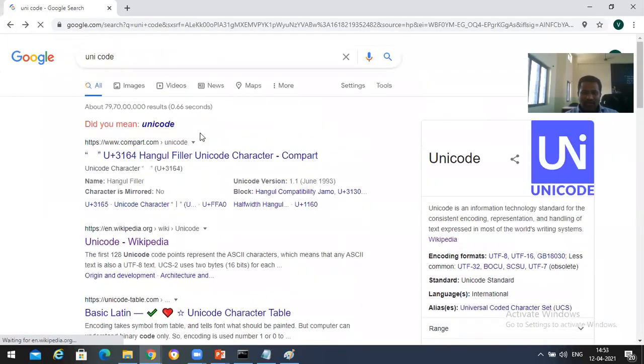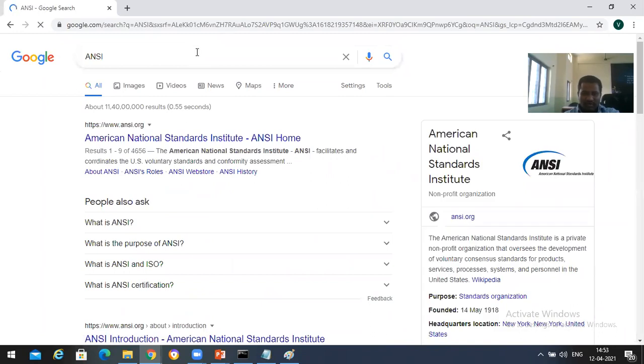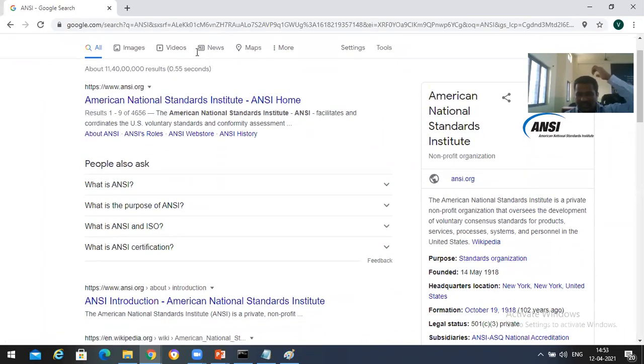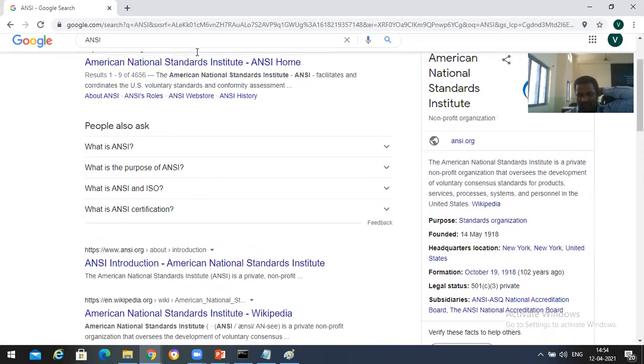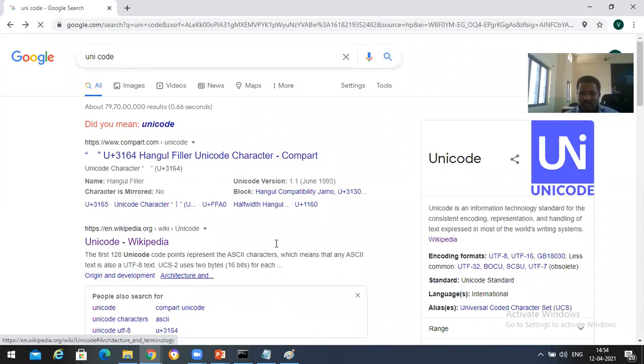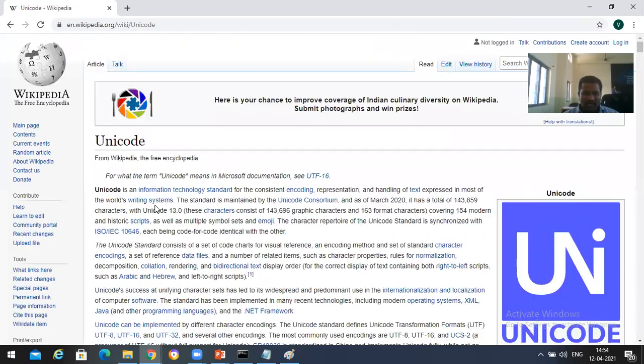Okay, Gayatri. Let's look at ANSI also, the American National Standards Institute. That is related to the US only, but Unicode is not related to one country. It's an autonomous body in the world, not under any one government agency.